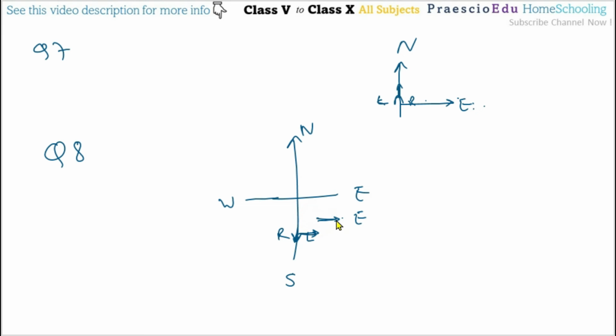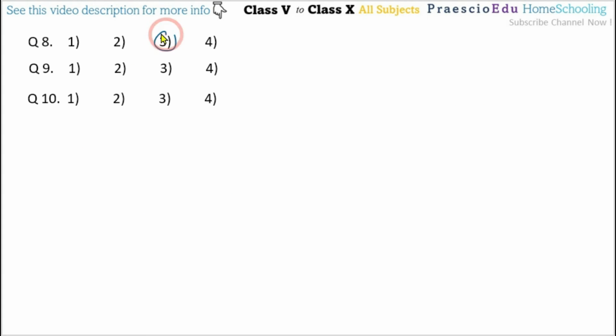Now Vijay's left side means, now facing east, the right is here and the left is here. Now the left side is the north direction. So Vijay's left side is the north direction. So north is given in option number 3. So for question number 8, option number 3 is the correct one. Then question number 9,